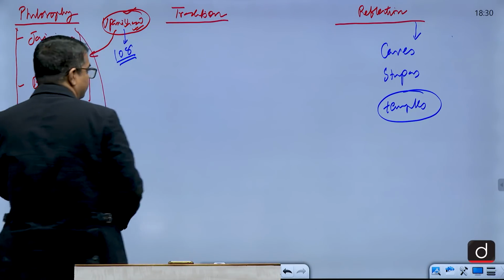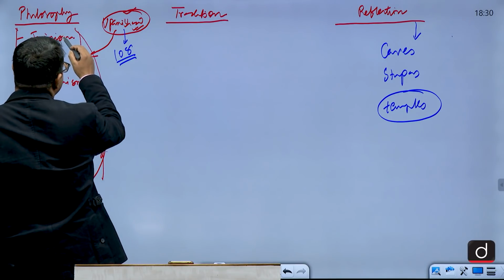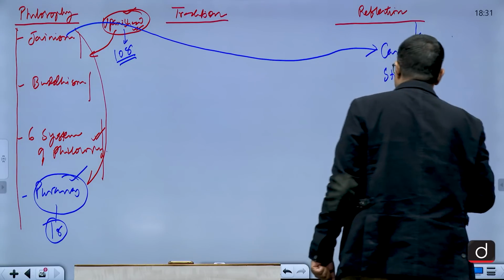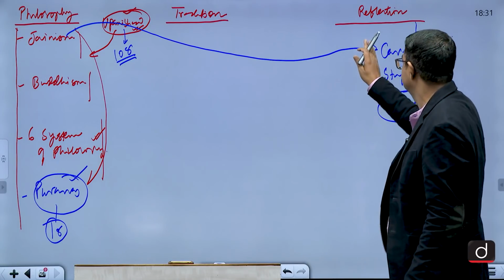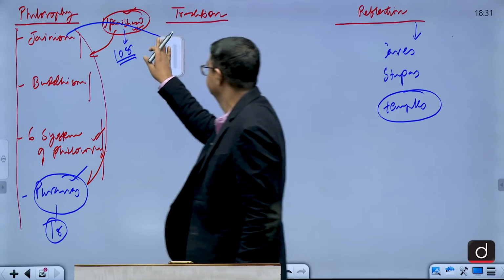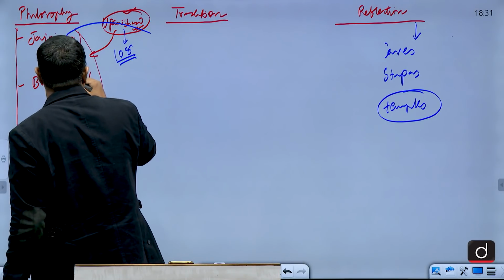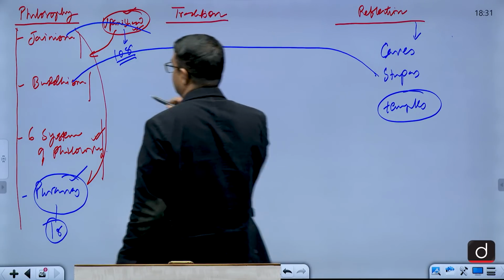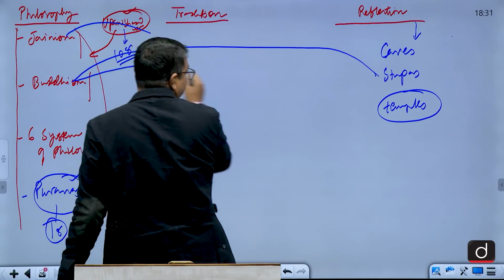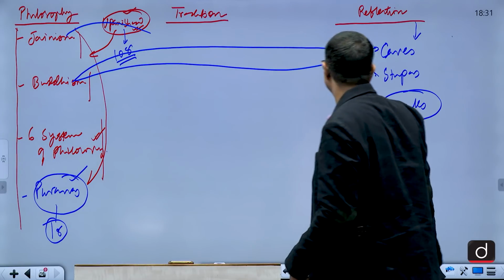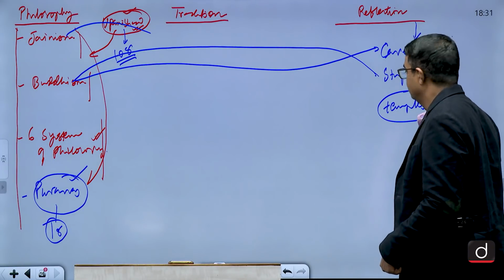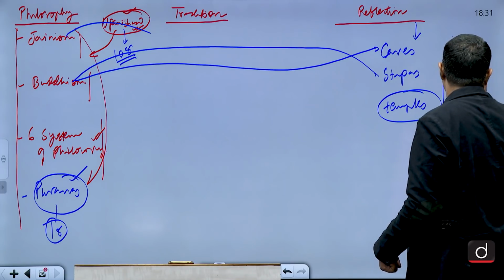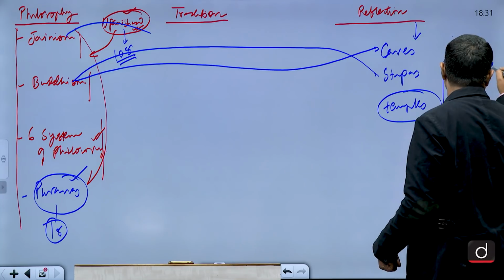Buddhism and Jainism, you see the influence can be seen here in the cave. Buddhist stupas, and then Buddhist caves, rock cut architecture.